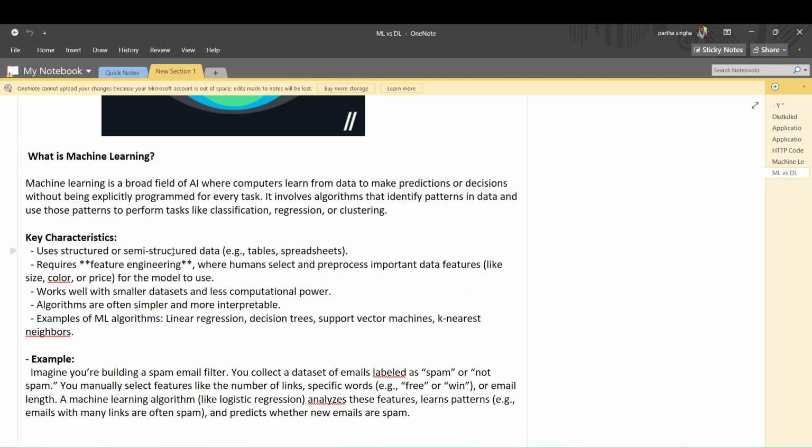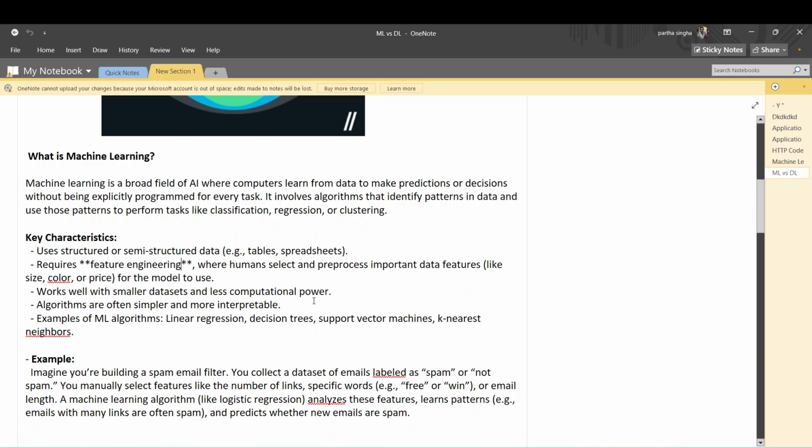Deep learning also needs huge computational power, and the algorithms are very complex. ML algorithms are very easy and work on very small datasets. This is the main difference between machine learning and deep learning, and this is also about feature engineering.